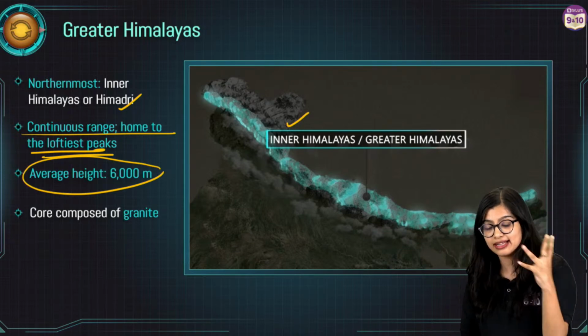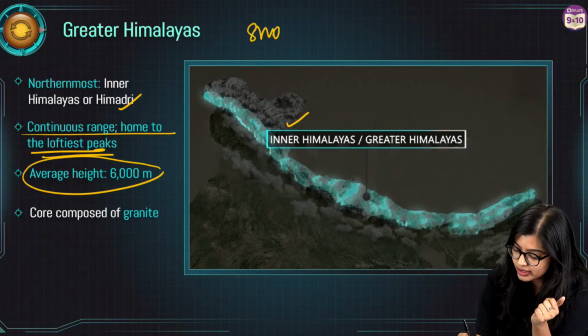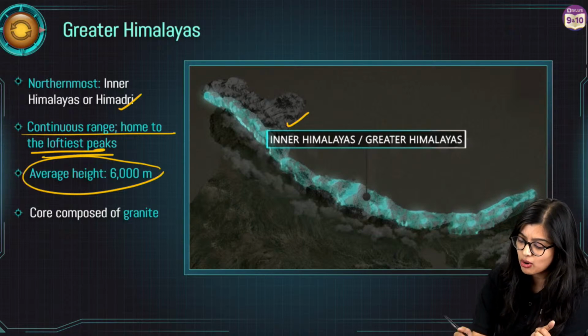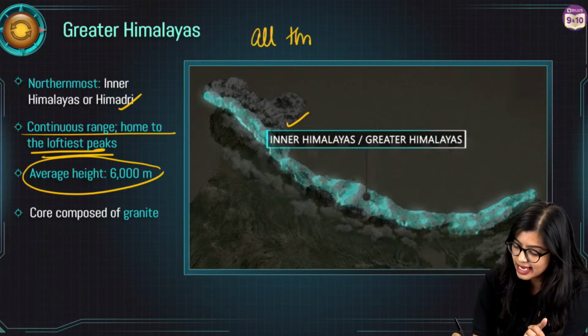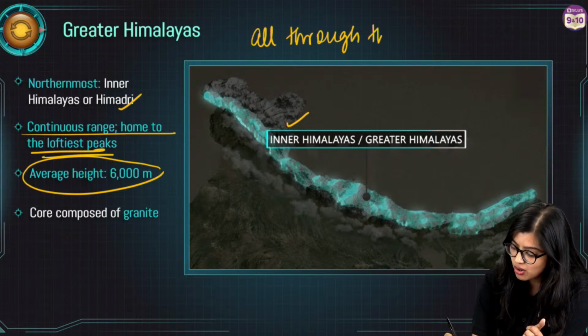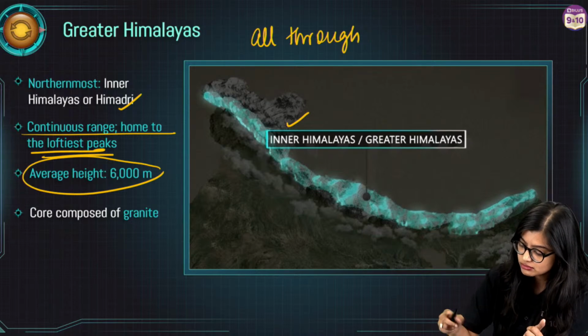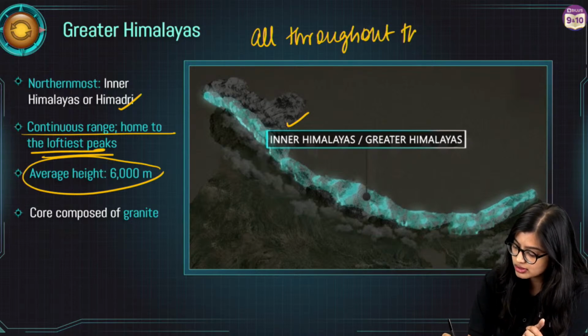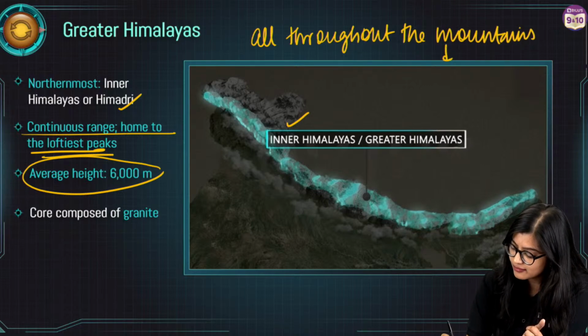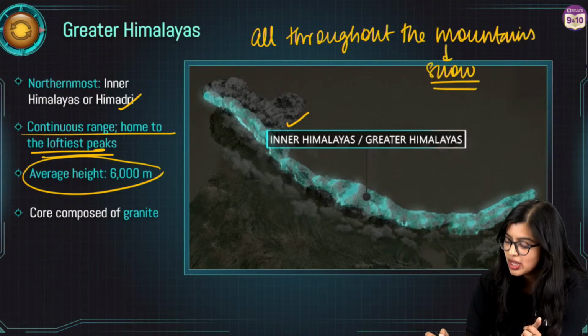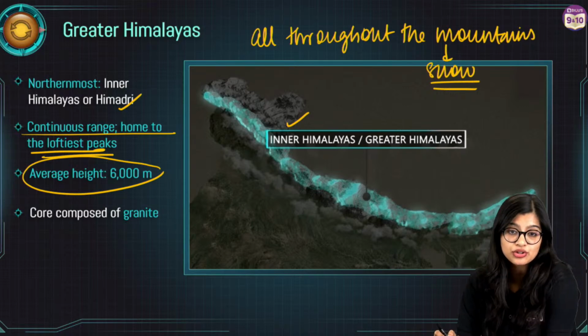And we see here that they are mainly snow-clad mountains. All throughout the year in the Greater Himalayas, we observe that they have snow. This happens all throughout the year.